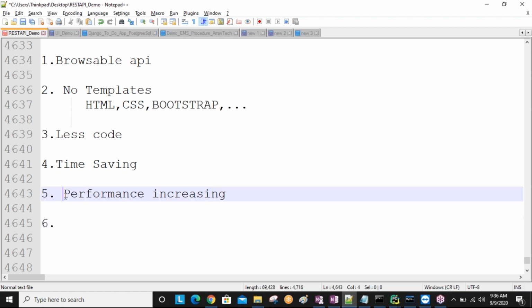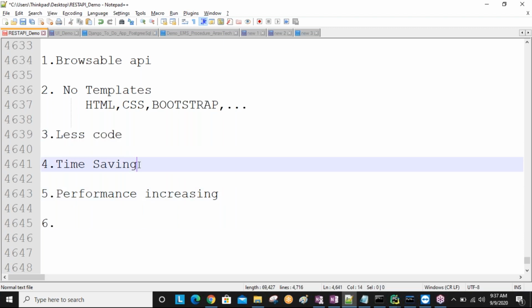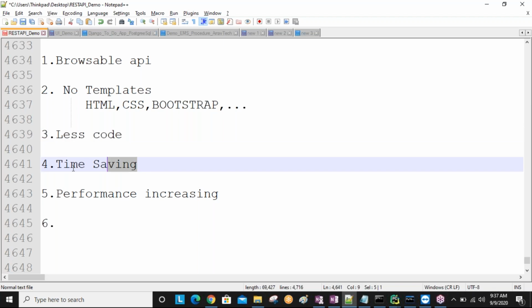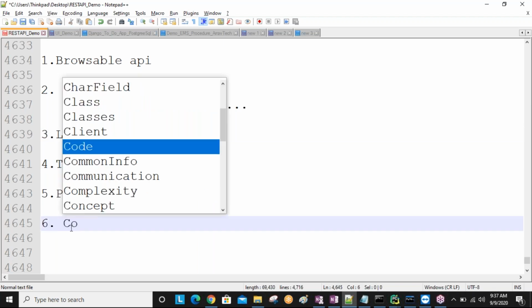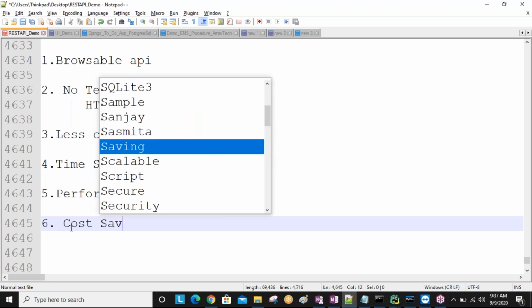Understand this one? Next, one more point is less code you are writing and time saving, sir. By saving the time, we are developing the application within less time. Obviously, saving the time means the cost of the project is also saved.